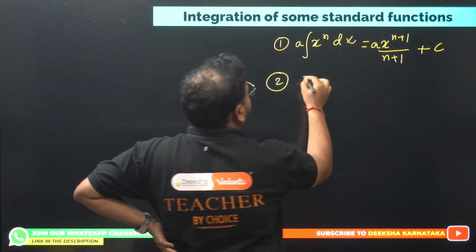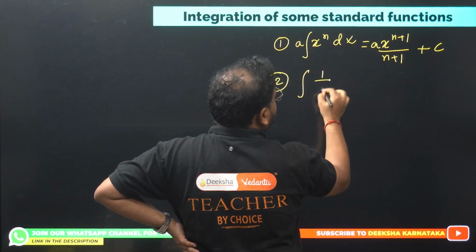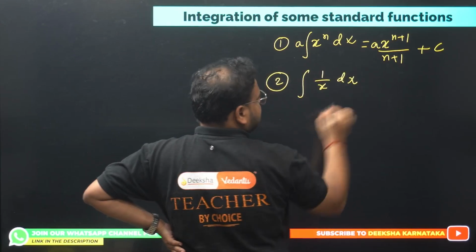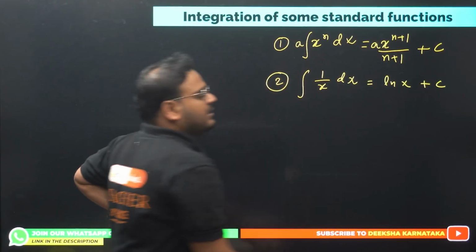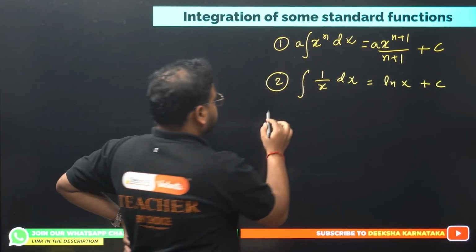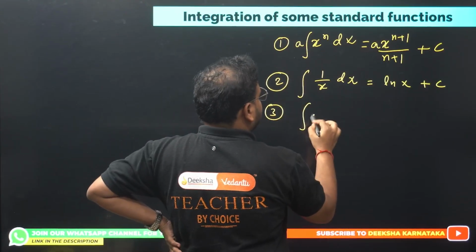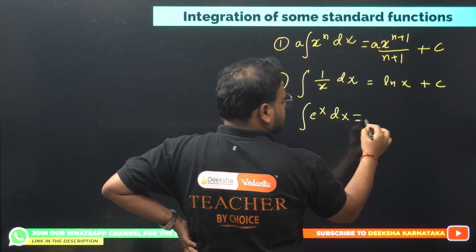So next, what are we going to do? One of the most popular ones: we have the integral of 1 by x dx. The answer is given by ln x plus c. Now we also have the integration of e power x. This does not change, right?